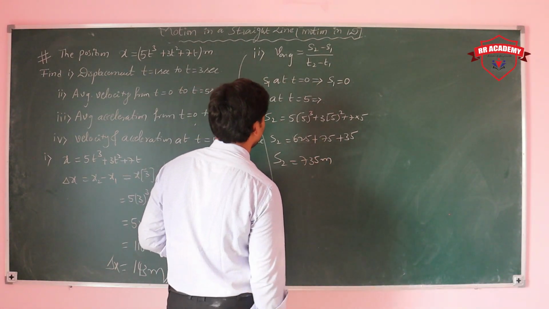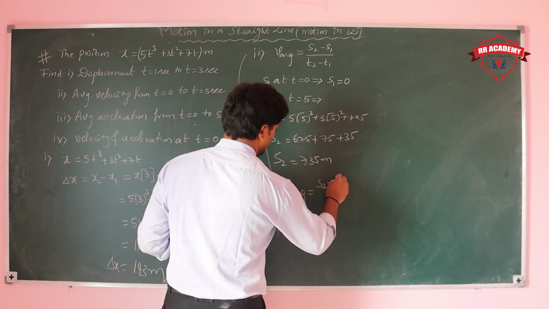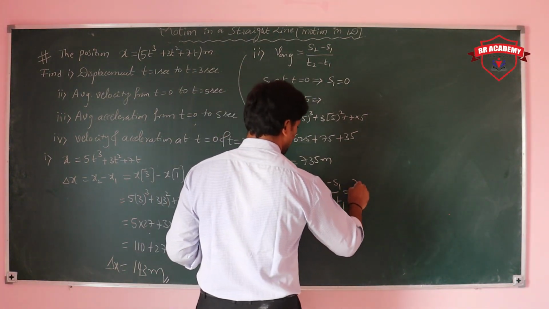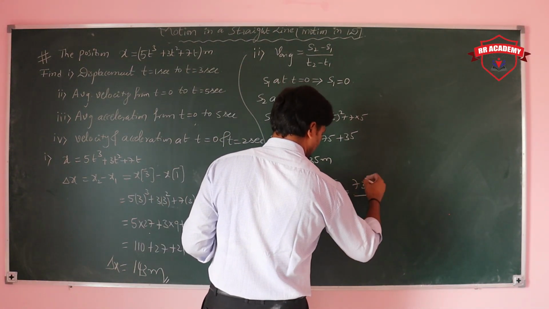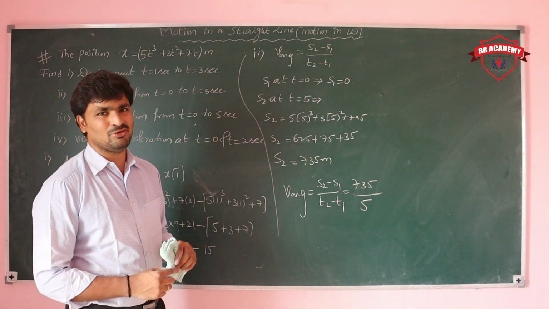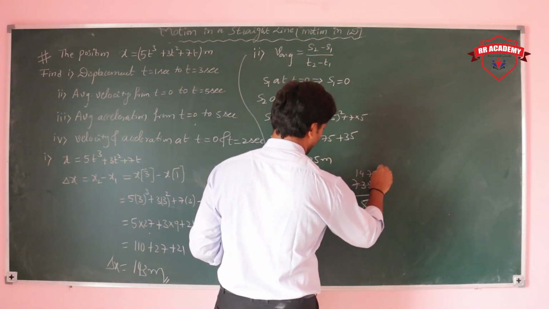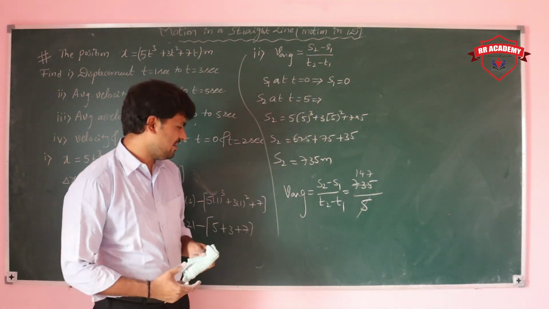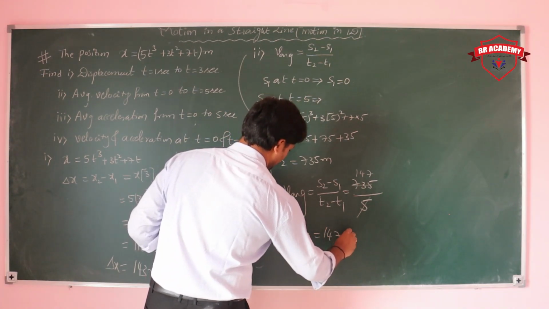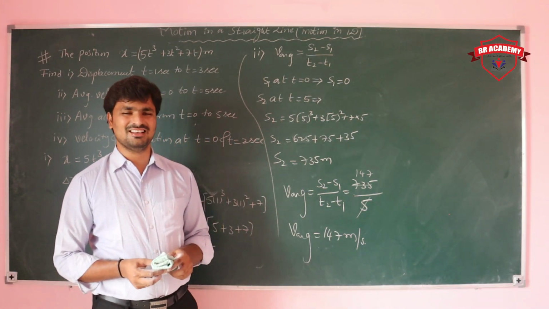This value is 735. Now the average velocity is equal to S2 minus S1 by T2 minus T1. What is the value of S2? 735 minus 0 by 5 minus 0. How many times can we cancel? The value goes to 147. So the average velocity is 147 meter per second.